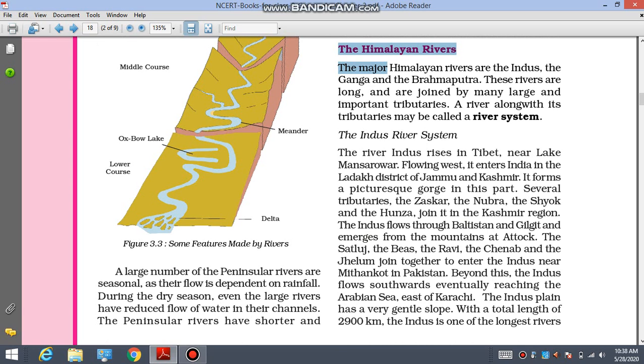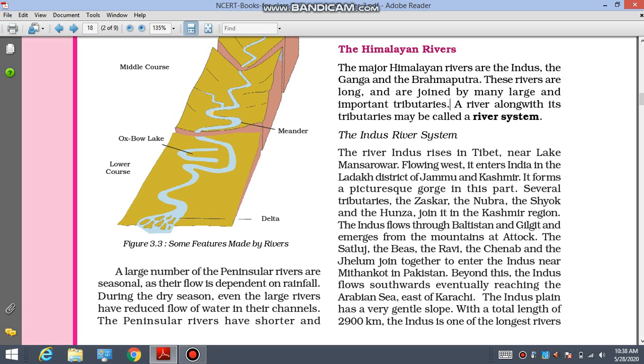The Himalayan rivers. The major Himalayan rivers are Indus, Ganga, and the Brahmaputra. These three are the major Himalayan rivers. These rivers are long and are joined by many large and important tributaries. What are the characteristics of these rivers? These rivers are long. We already studied that the Himalayan rivers are long. So the major three rivers are Indus, Ganga, and Brahmaputra, and these three rivers are long, and they are joined by many large and important tributaries.